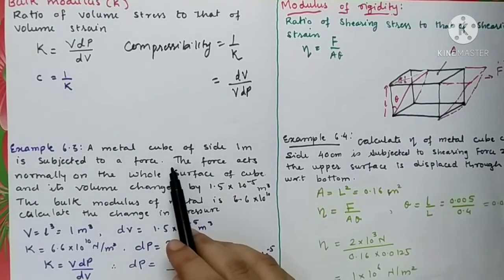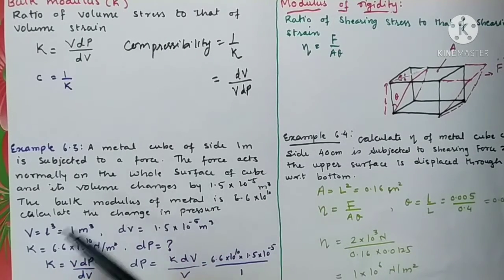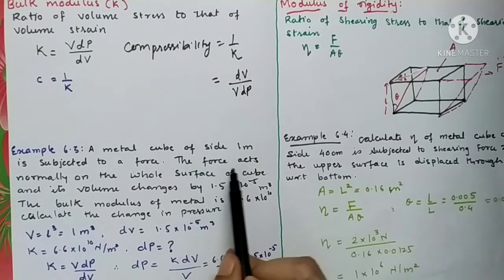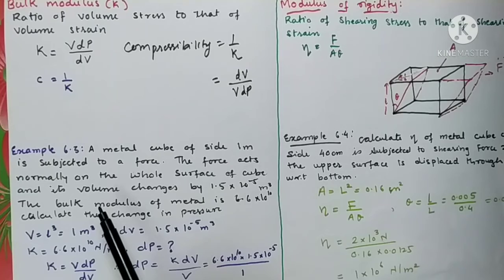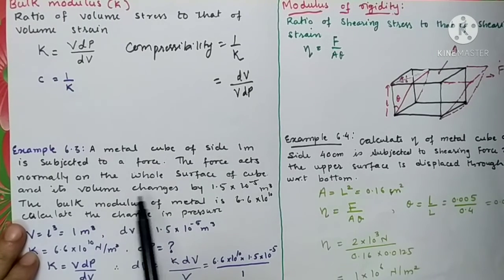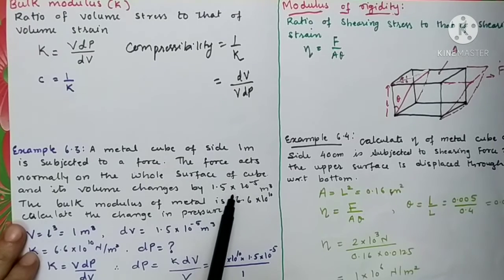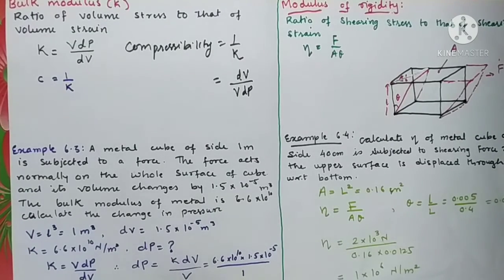One metal cube is there and it is subjected to a force. The force is not given. The force acts normally on the whole surface of the cube and its volume changes by 1.5 into 10 raised to minus 5 meter cube. So the change in the volume of the object is given.